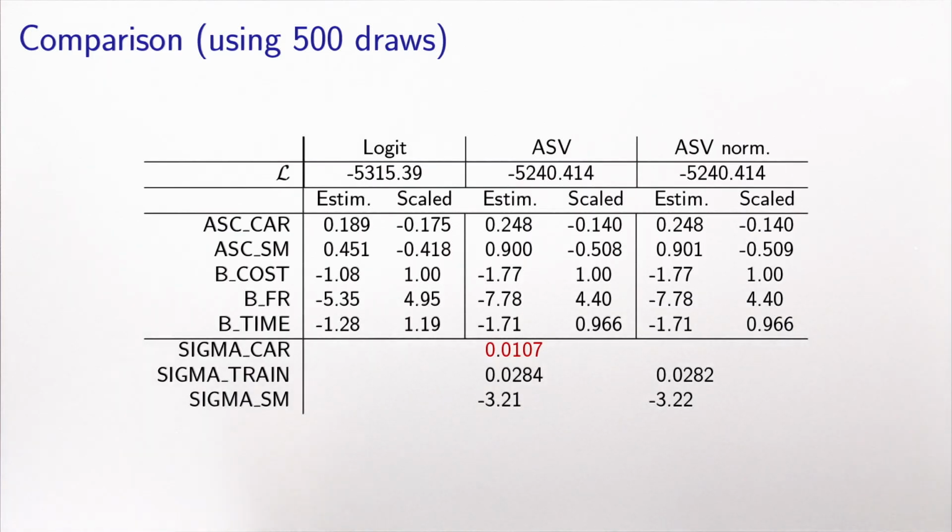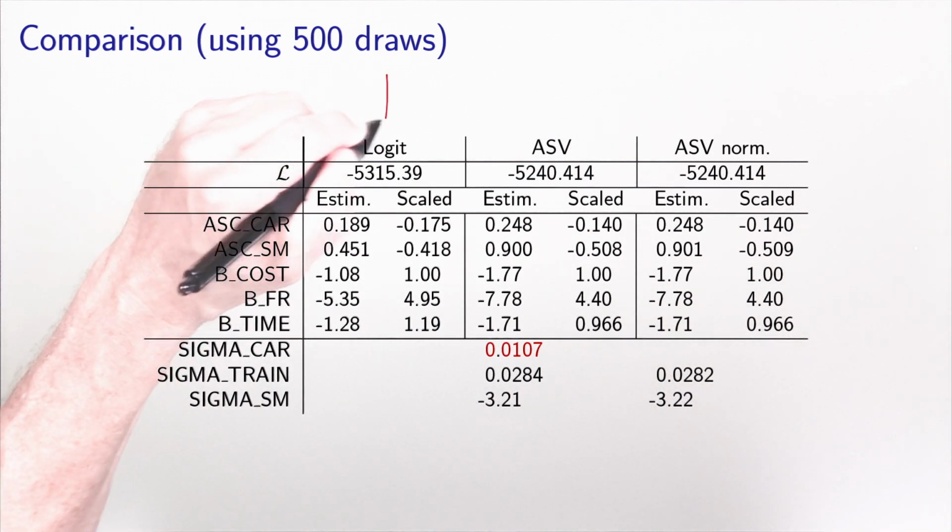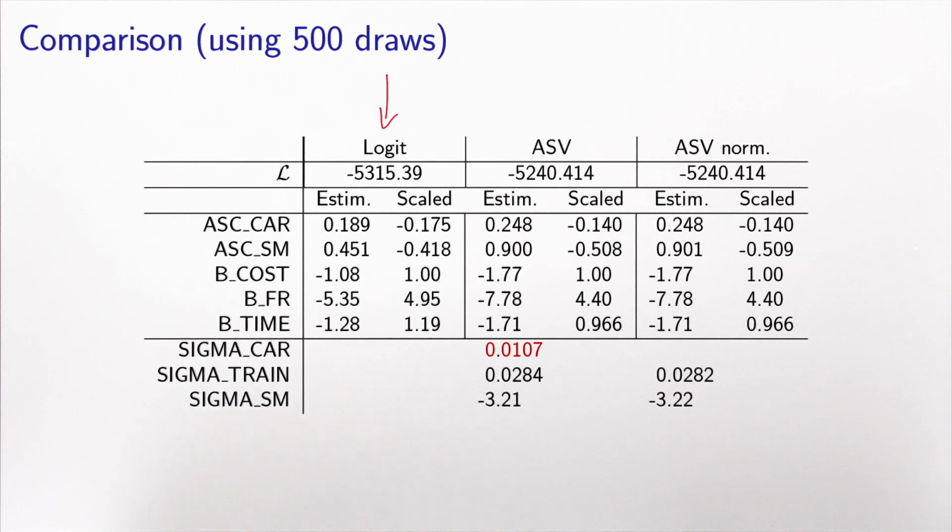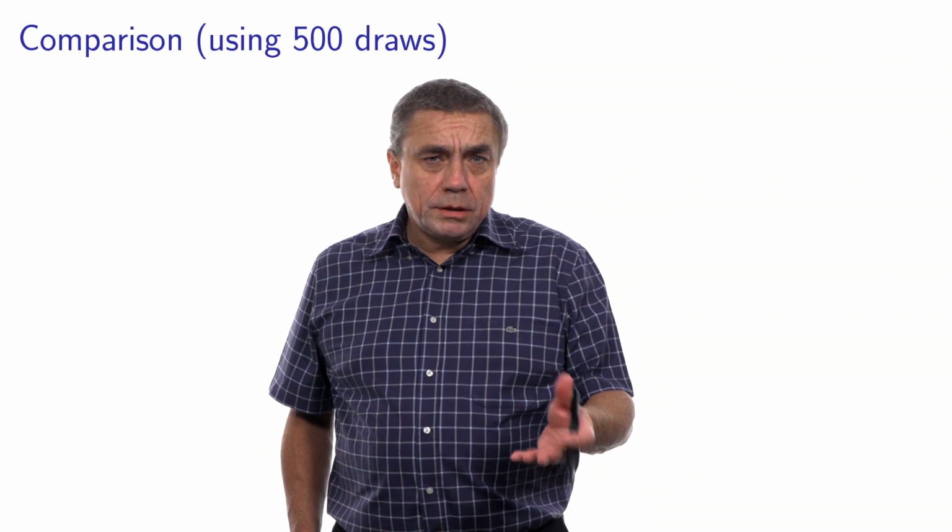The table contains 3 models. The first model that I use as a reference is the logit model, where I have omitted the error term that captures the alternative specific variance. Then I have estimated, as I recommended in the previous slide, an alternative specific variance model with a full set of sigma parameters. And now we need to look at the results.